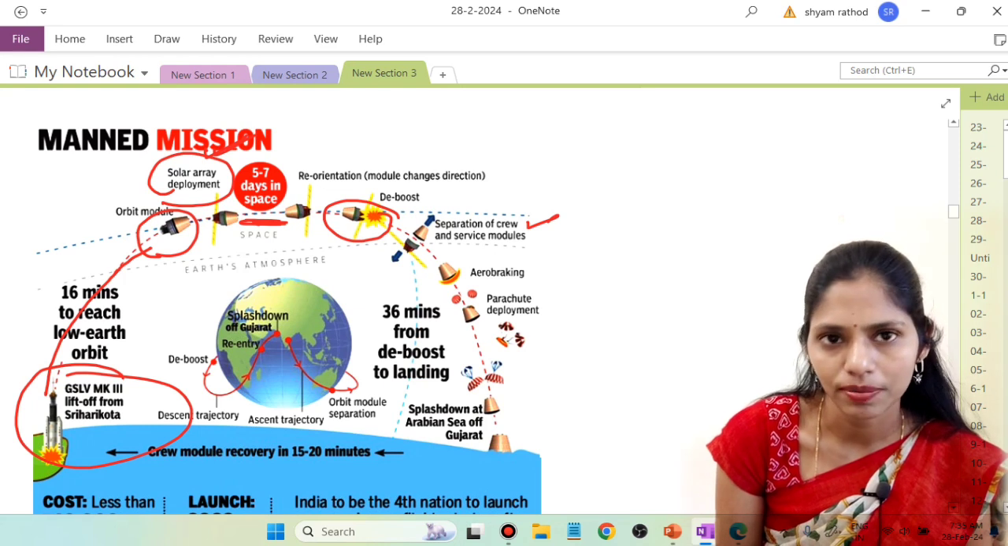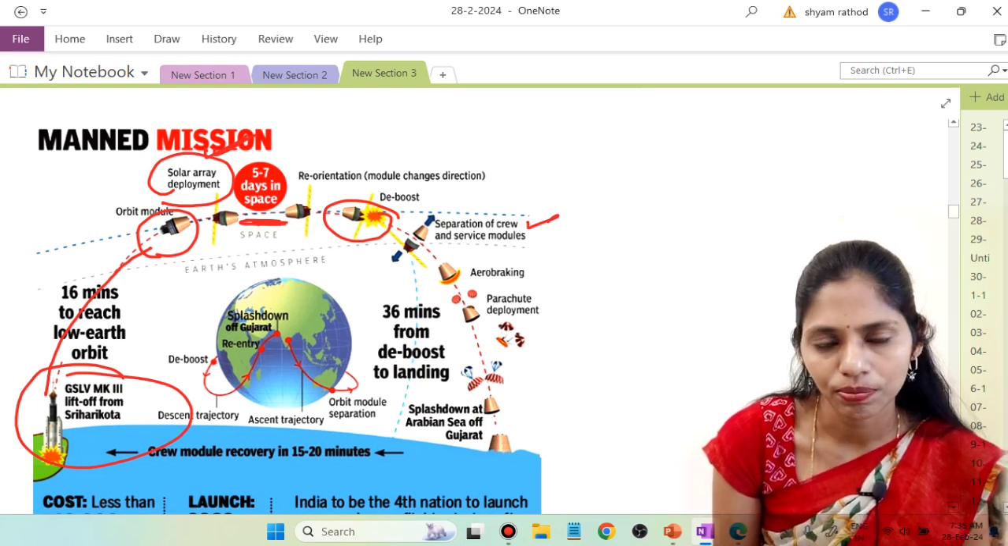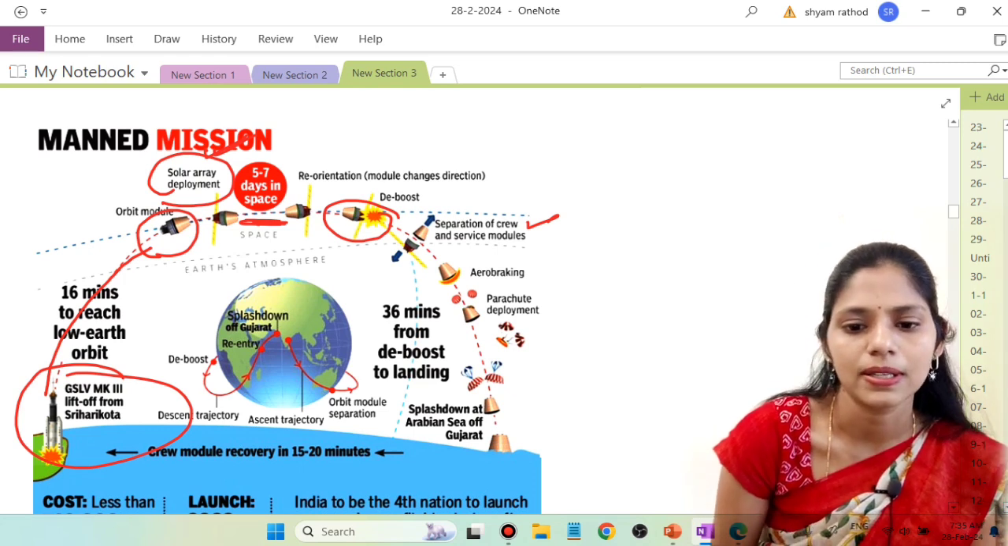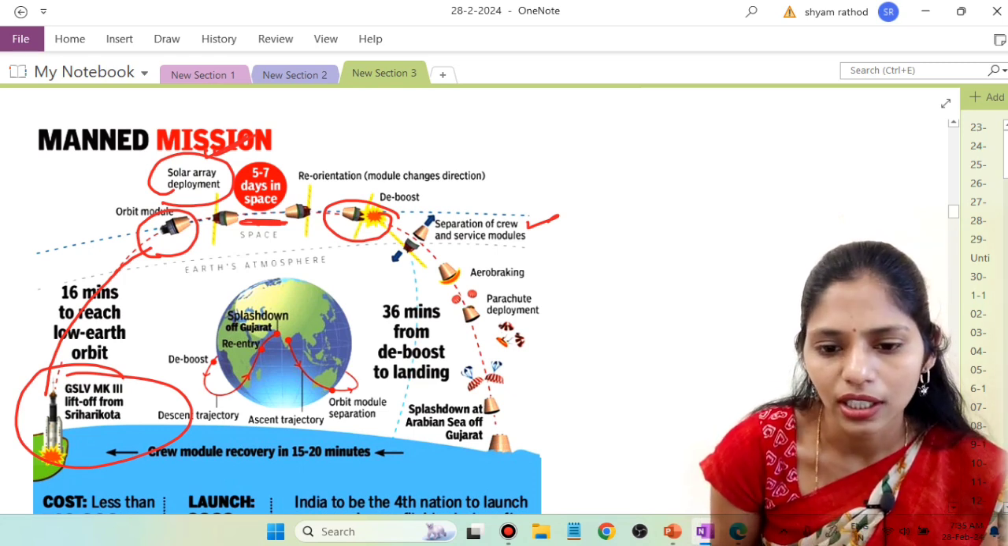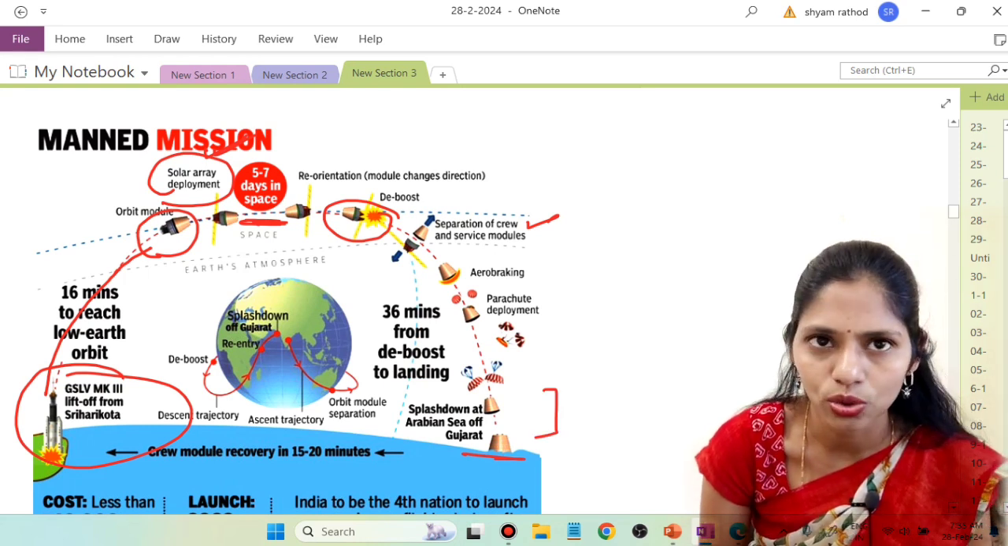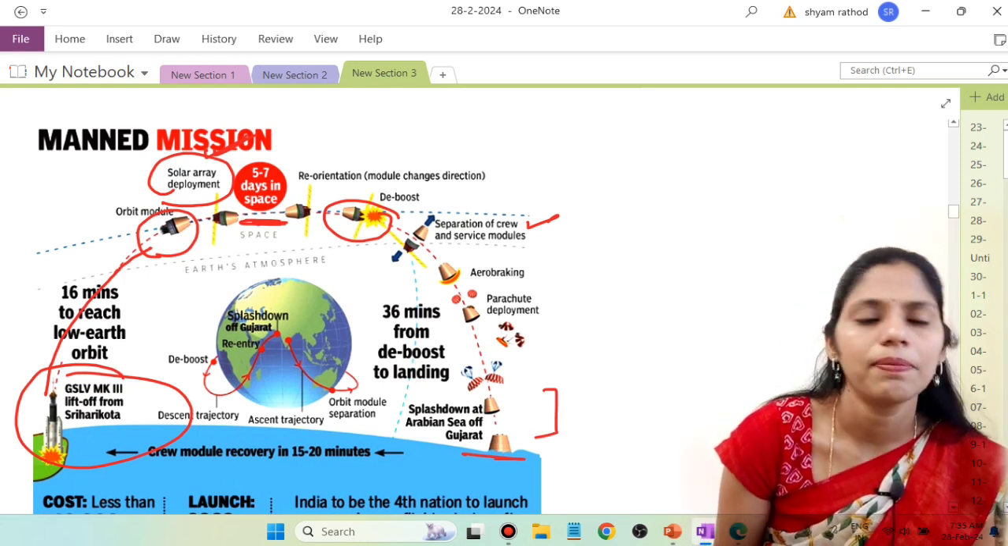From this crew module, parachutes are used by the astronauts and they will come down onto the Earth, mainly landing in the Arabian Sea off the Gujarat coast. So this is the planned way.